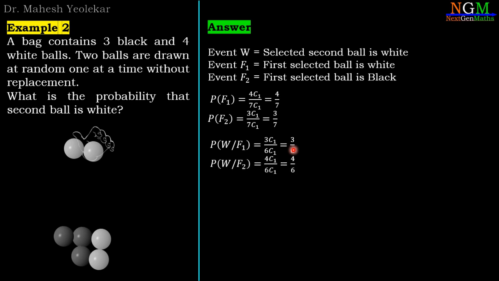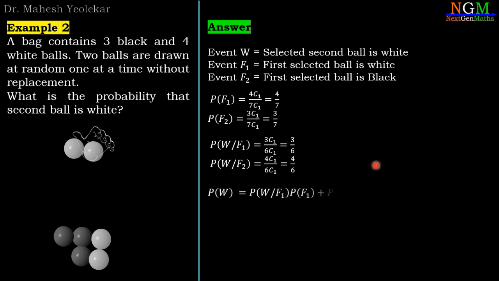Now probability of B slash F2. That means probability of white ball when in the first selection black ball is selected. So after the selection of black ball, there are 6 balls in the box. Out of 6 balls, 4 balls are white and 2 balls are black because 1 black ball is already selected. So we have to select 1 white ball out of 4 balls. So it is 4C1 and total ball in the bag is 6. So it is 6C1. So 4 divided by 6.